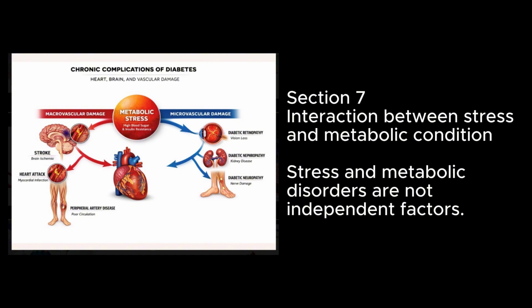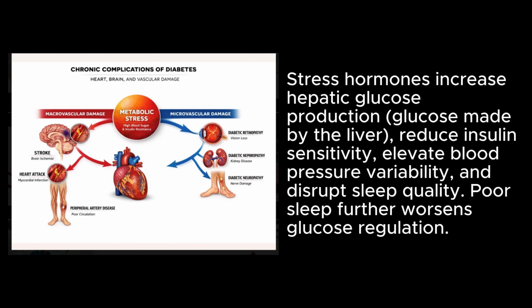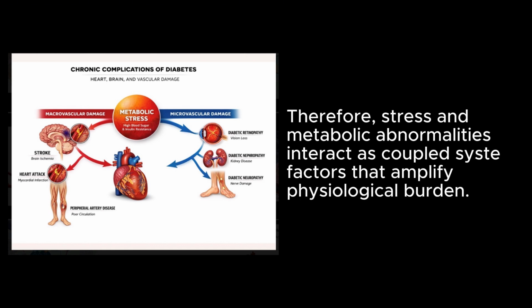Section 7, Interaction between stress and metabolic condition. Stress and metabolic disorders are not independent factors. Stress hormones increase hepatic glucose production, glucose made by the liver, reduce insulin sensitivity, elevate blood pressure variability, and disrupt sleep quality. Poor sleep further worsens glucose regulation. Therefore, stress and metabolic abnormalities interact as coupled risk factors that amplify physiological burden.